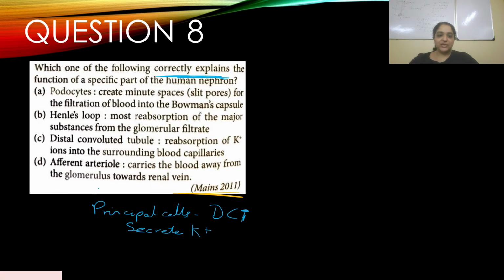Option D: afferent arteriole carries the blood away from the glomerulus towards the renal vein. No, the efferent arteriole carries blood away from the glomerulus towards the renal veins. So clearly D is wrong, C is also wrong, and B is also wrong. So your answer is A, podocytes, which create minute spaces, slit pores, for the filtration of blood into the Bowman's capsule. Let's look at the discussion.